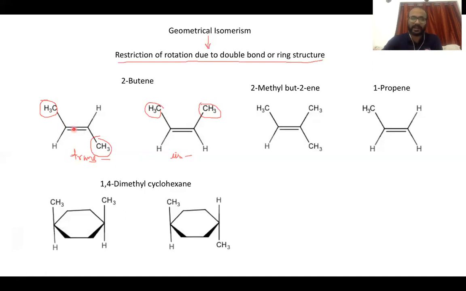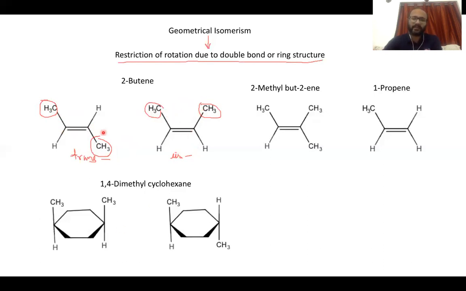Now, this cis-trans isomerism exists because of the restriction of bond rotation in this double bond region. If it was a simple single bond, rotation would be possible across this bond, so the methyl could move around to the opposite position as well as the same position. But because of the presence of the double bond, this bond rotation is restricted. So these two methyl groups are locked in the opposite position. However, these two methyls are locked on the same side of the double bond.